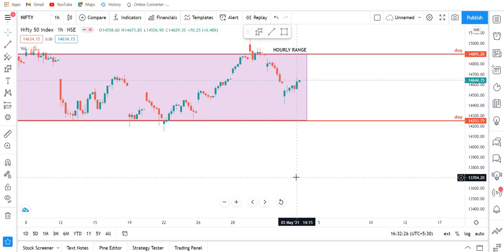As I have told you, these common gaps get filled very early in the market. When the prices are trading in a range, these kinds of gaps are known as common gaps, and they get filled very early. And what Nifty 50 did today is very similar. It has filled its own gap very soon.